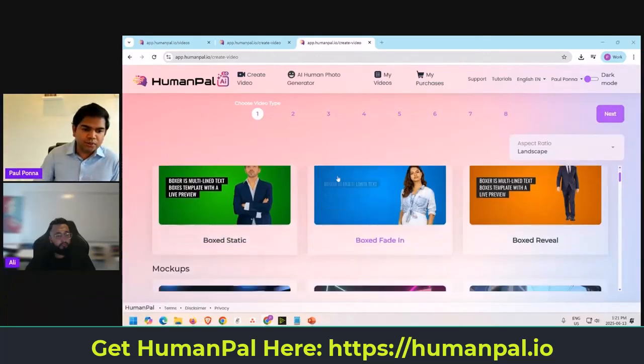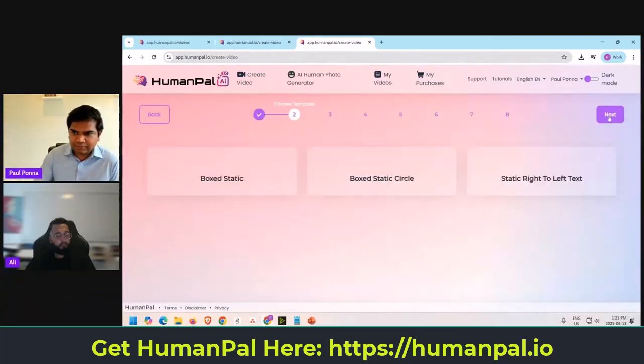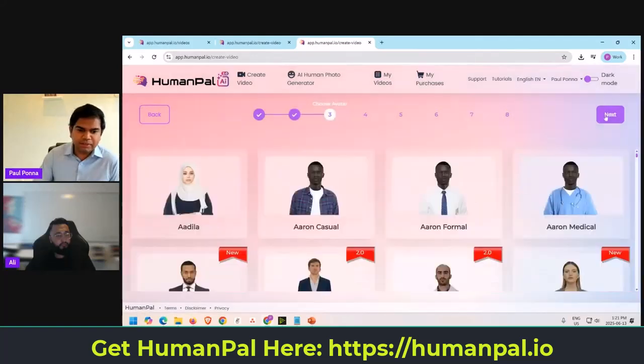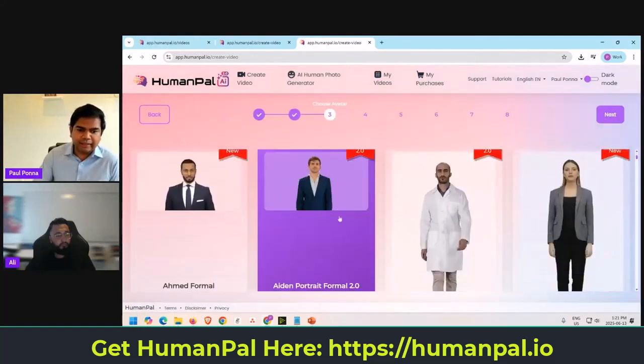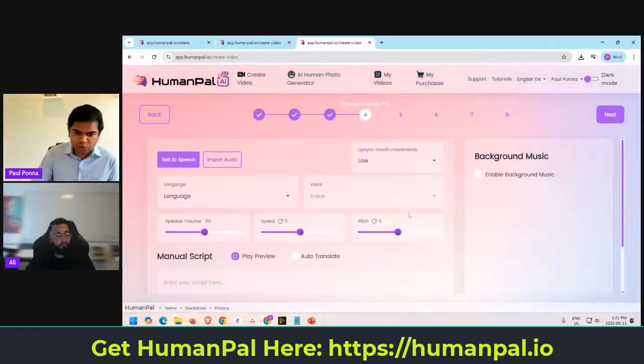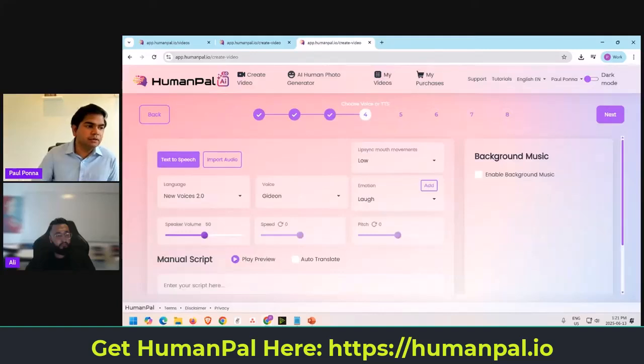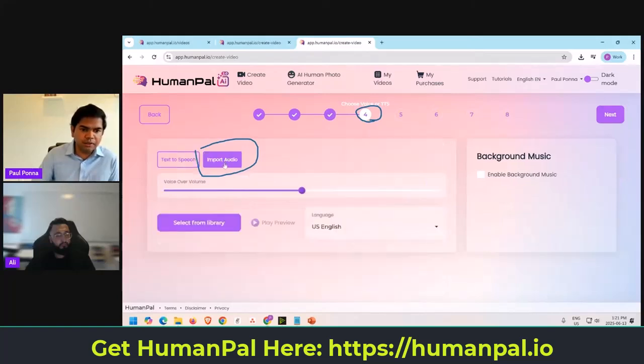So what you do is, let's say any template. I'm just going to pick some template here for the sake of argument, to simplify things. You picked Aiden because Reed is a male. I'm going to put Aiden. Let's say it was his voice. You see here, it says import audio in step number 4. So here's where you want to put your audio. You click on the audio button.